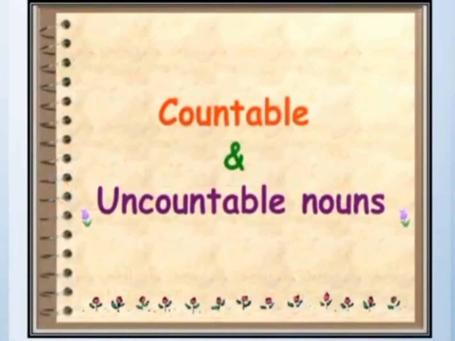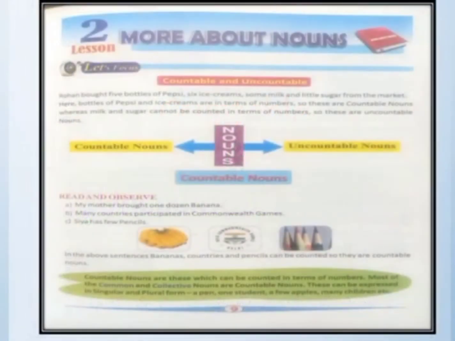So let's start. In our book on page number 9, it's given in the green cloud that countable nouns are those which can be counted in terms of numbers. Most of the common and collective nouns are countable nouns. These can be expressed in singular and plural form. A pen, one student, few apples, many children, etc.